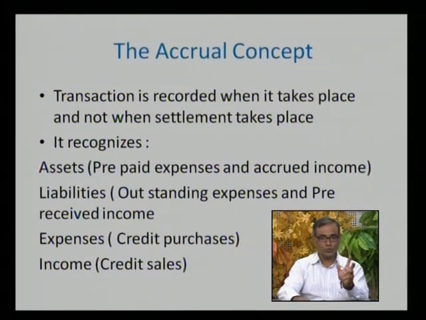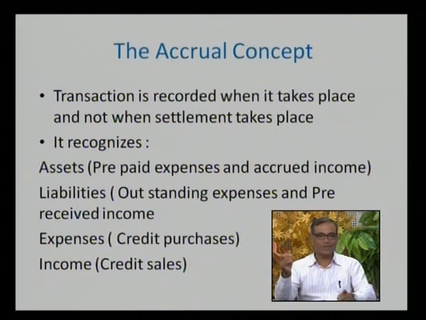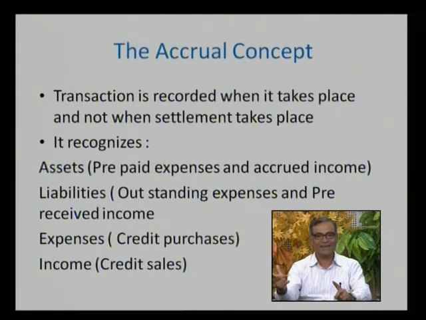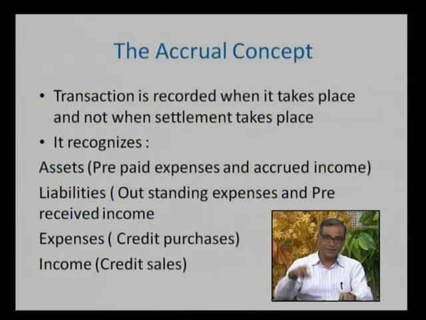Now May and June, 2 months. The electricity bill comes only at the end of June, and you will pay the 2 months' electricity bill in the month of July. The question will arise, the expense of which month will you record: May, June, or July? Because the electricity consumed in the months of May and June, the bill is paid in the month of July.